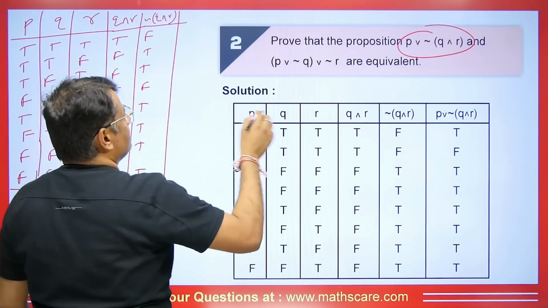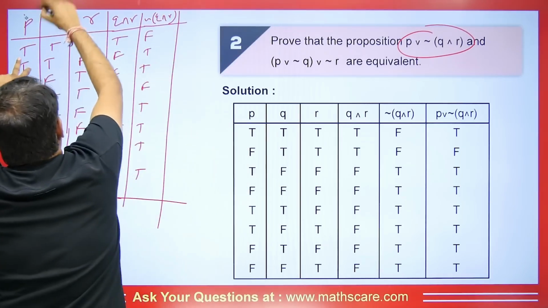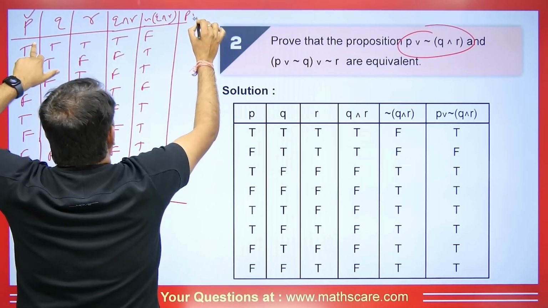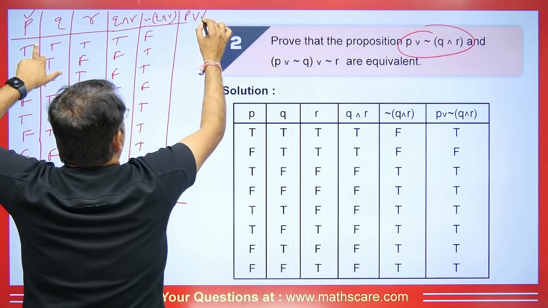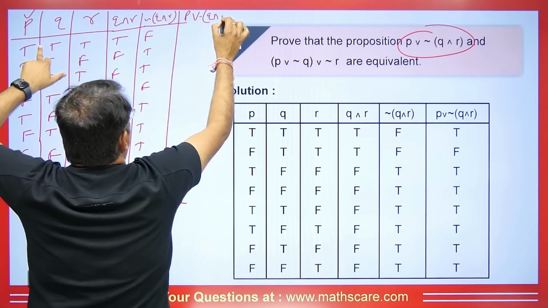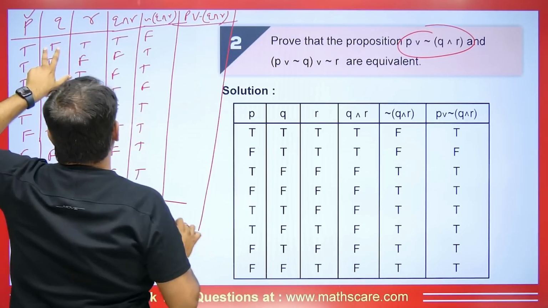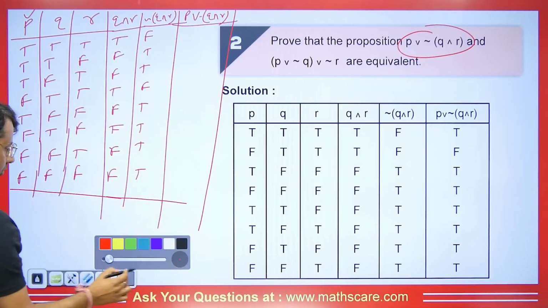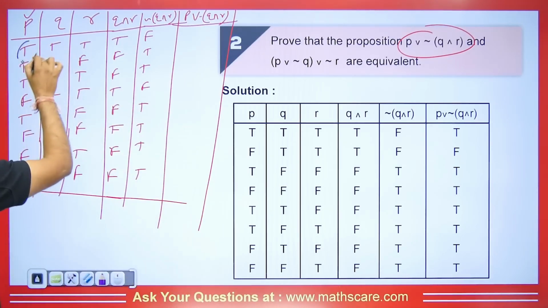What do we have to do next? We have to take this with P, right? And here with this, it is OR, right? So here P OR. So this will be what? It will give us P or negation of Q and R. So am I right or wrong? So when we do OR, meaning we will add this, I want to give you guys a little bit of knowledge, right? So we have this and we will take this.